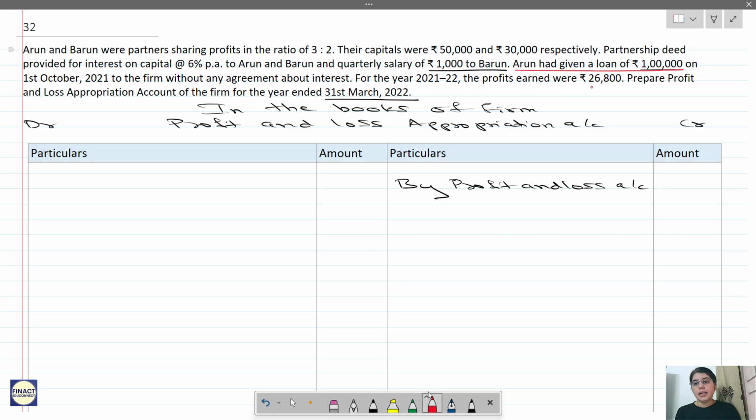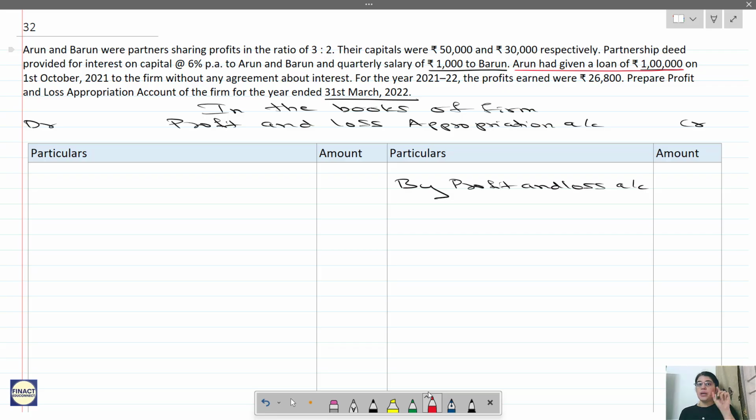Now while calculating this profit of 26,800, this interest on loan was not deducted. How do I know? Because it is written without any agreement about the interest. The partners may not agree about giving him interest, but they are not allowed to do so because Arun has given a loan to the firm, and it is one of the rights of the partner.